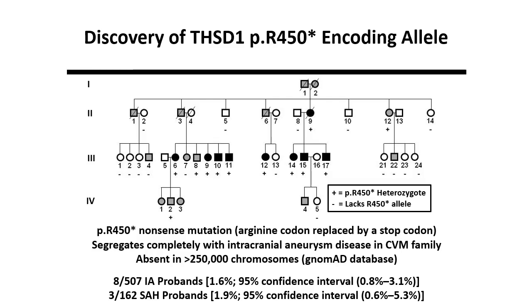This mutation is absent in greater than 250,000 chromosomes in the gnomAD database and will result in a severely truncated protein missing its C-terminal half. This gene maps to